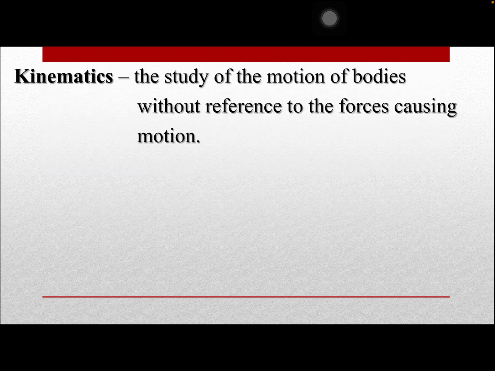Say, what is kinematics? So, kinematics is the study of motion of bodies without reference to the forces causing the motion. Basically, we are not going to account the applied forces, nganong move ang usa ka body or object. What are some examples?